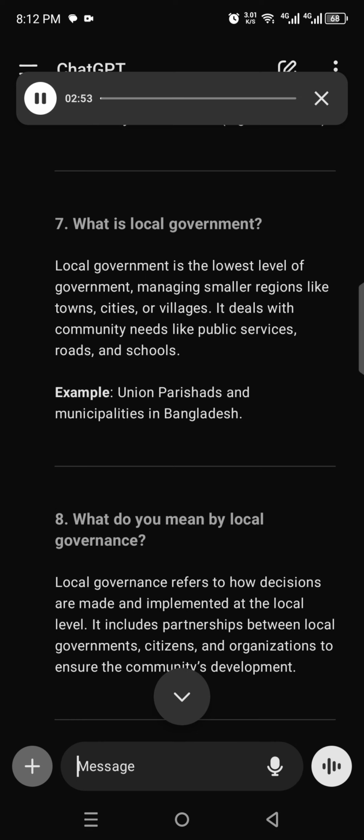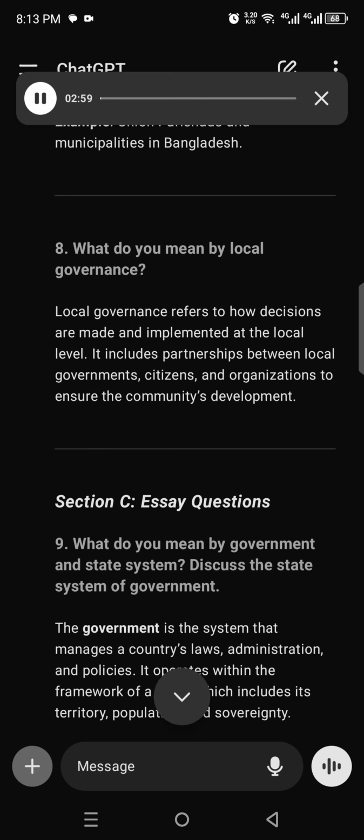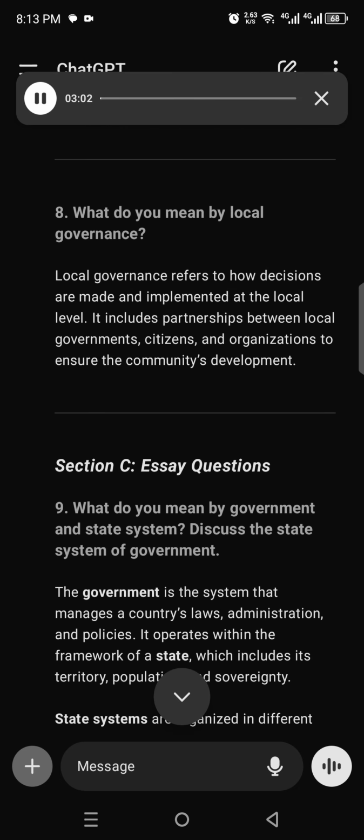8. What do you mean by local governance? Local governance refers to how decisions are made and implemented at the local level. It includes partnerships between local governments, citizens, and organizations to ensure the community's development.